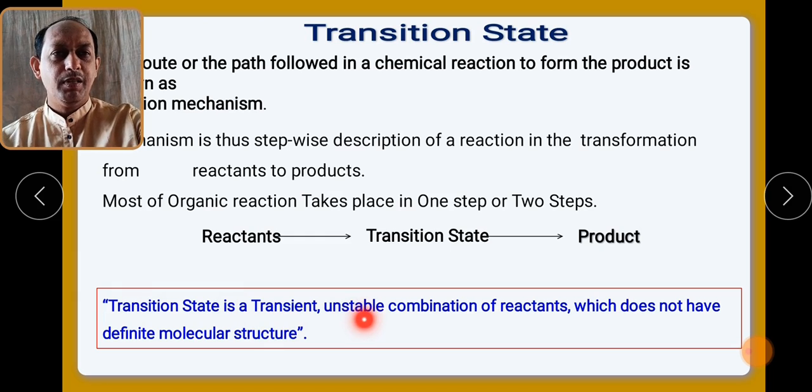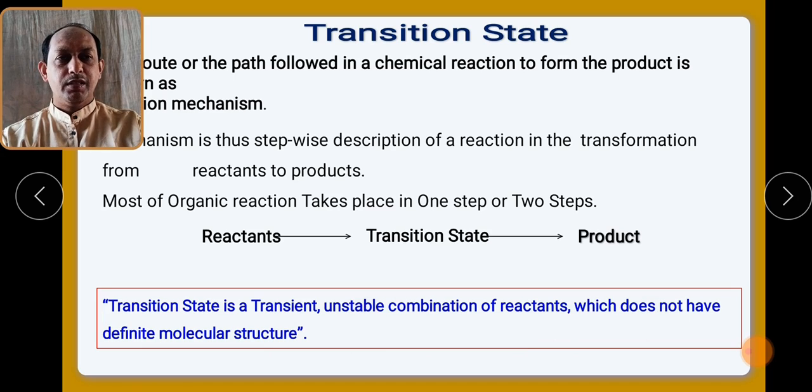It is an unstable combination of reactants and does not have a definite molecular structure. So basically the transition state is very unstable, it is very high energy, formed by the combination of reactants, and it does not have a definite molecular structure. So that is very important.